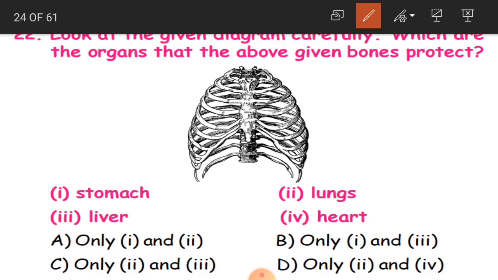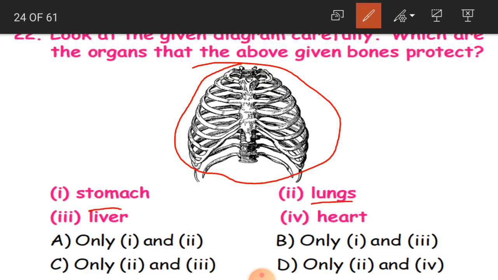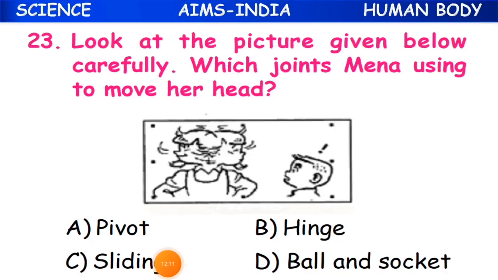So what are the organs that the above given bones protect? Whether stomach, lungs, liver or heart? And the answer is lungs and heart. So that is 2 and 4. And where do you have this? In the D option. D is the correct answer. Clear children? Now the 23rd question.